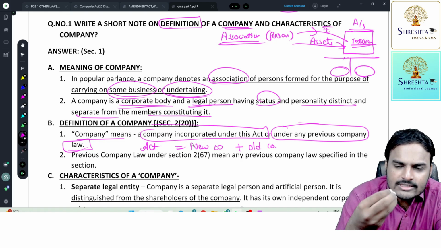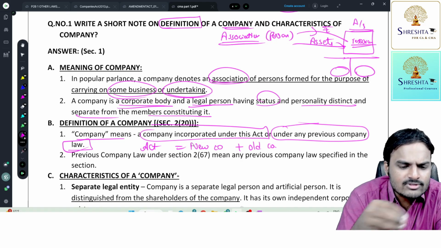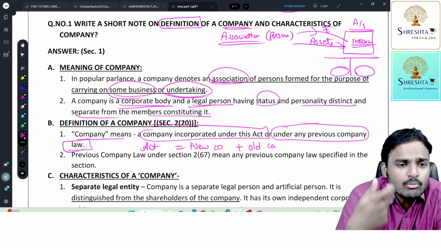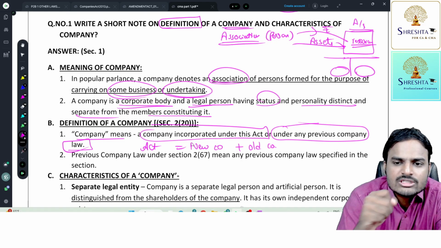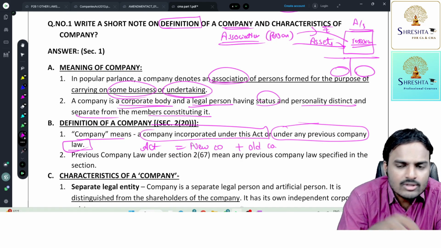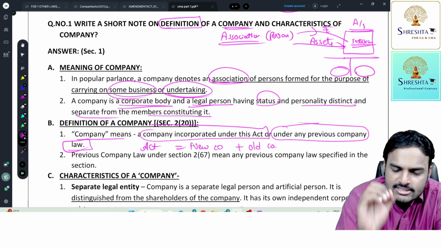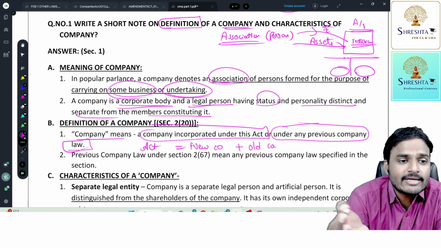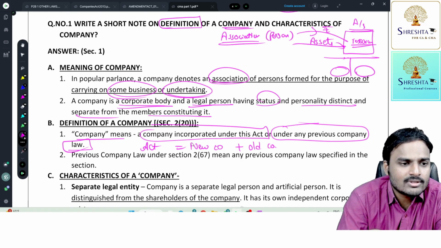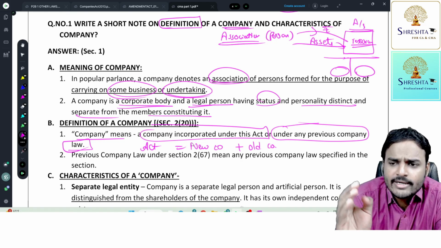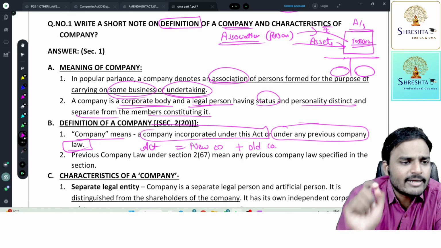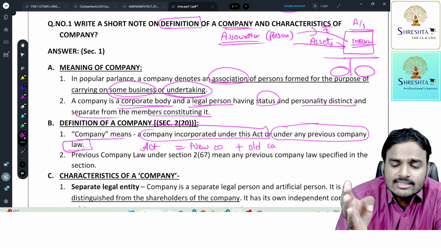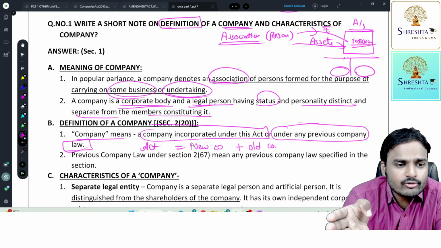Now, for Infosys, Wipro, ITC, Asian Paints, which were incorporated prior to 2013, whether the 2013 Act is applicable or not is the biggest question mark. So now the lawmaker is telling that yes, you are also required to follow our Companies Act. You are also a company under the new Companies Act. How, sir? A company which is incorporated under a previous company law is also a company. Accordingly, you need to follow the Companies Act 2013. See, we are not giving you retrospective effect.